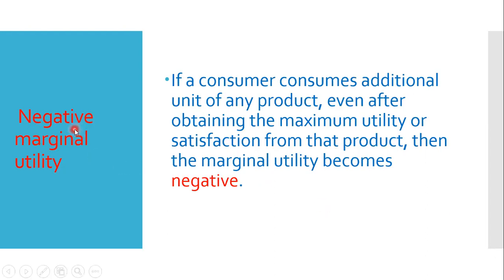So here let us see again. When a consumer consumes an additional unit of any product even after obtaining the maximum utility or satisfaction from that product, then the marginal utility becomes negative.